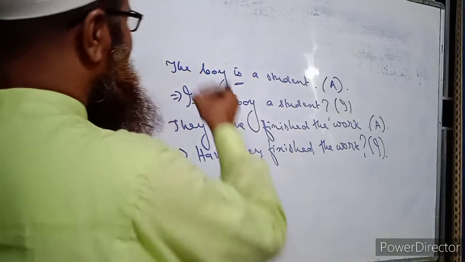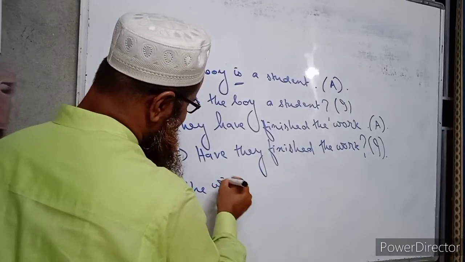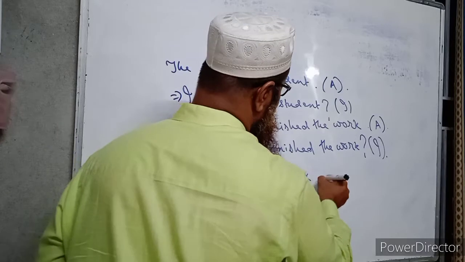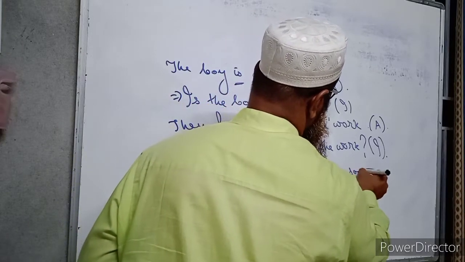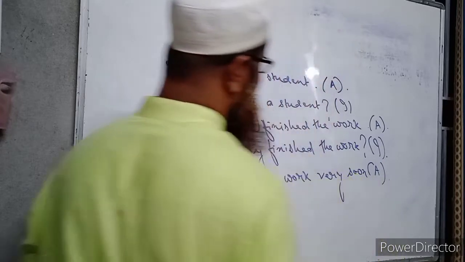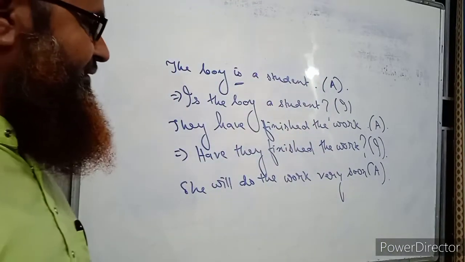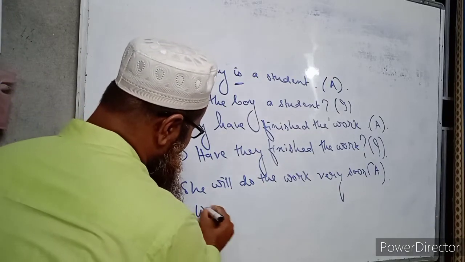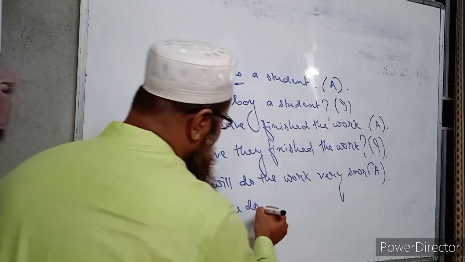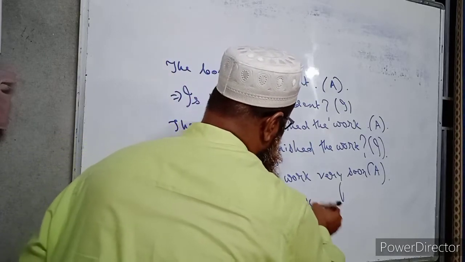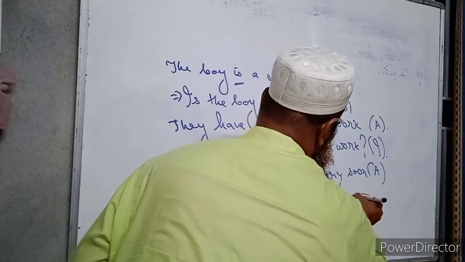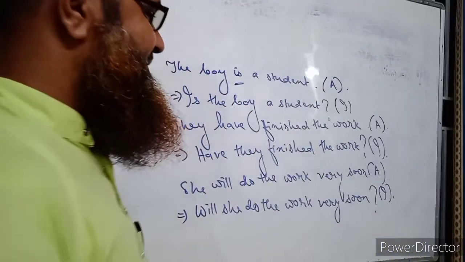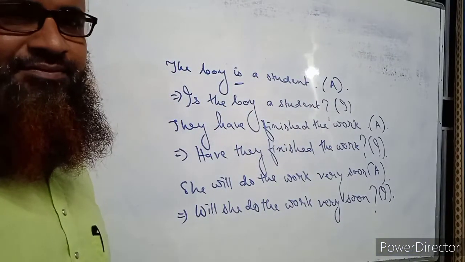Again, she will do the work very soon. This is an assertive sentence, and this also can be transformed into an interrogative sentence by putting will before the subject she. Will she do the work very soon? So in this way we can write so many sentences from assertive to interrogative.